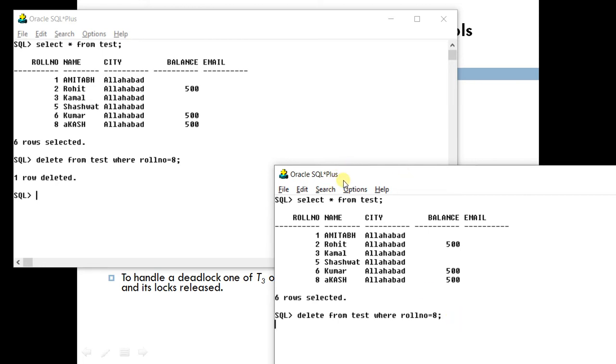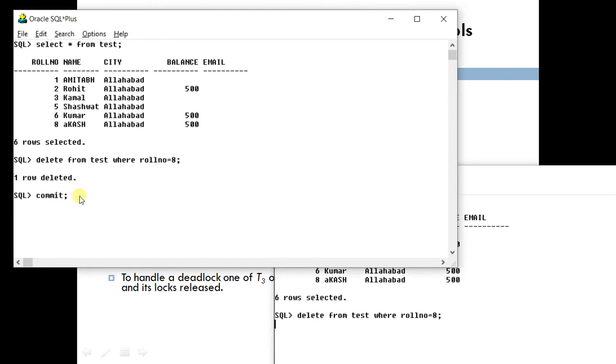And now look here, after some time, not responding will come. So see now, not responding has come. So what has happened? This is one type of example of deadlock. Now, this will remain in deadlock for a specific period of time, after which it may time out. Okay. So now if I type commit here, it will release its lock. Since after releasing, the data item is gone, this will automatically move ahead, but nothing will happen here. You can see as soon as I press enter, this moves ahead, but no record is deleted because it is already deleted and committed here. Okay. So this was one type of example of deadlock.